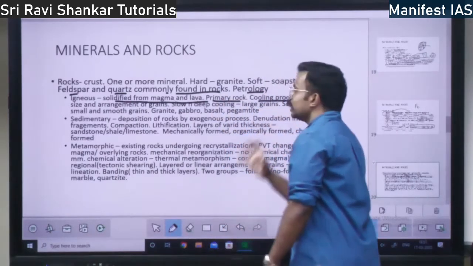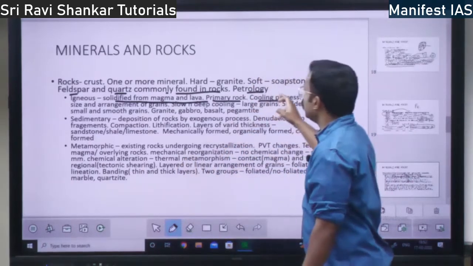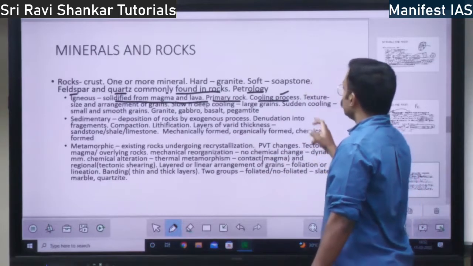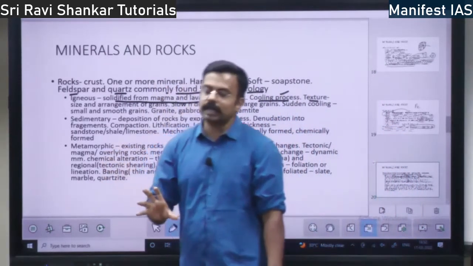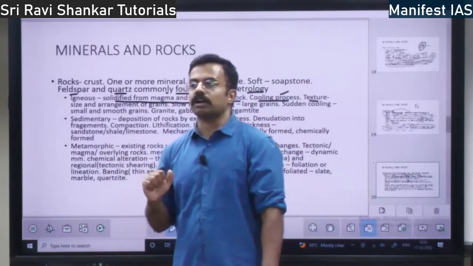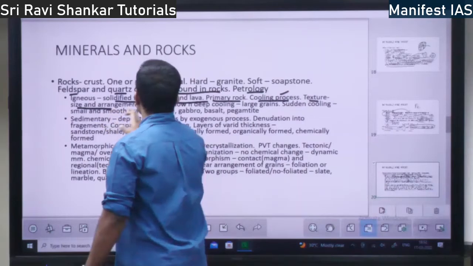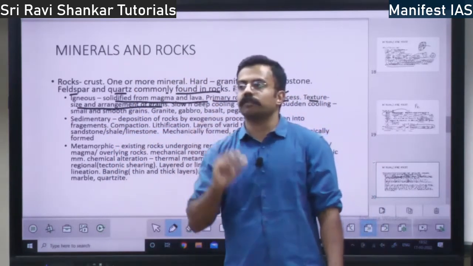After this magma and lava cools, then only you will find the igneous rock. Right? So how will be the texture of the igneous rock? The texture of the igneous rock is based on the size and arrangement of grains. You know, grains means the constituents of rocks.